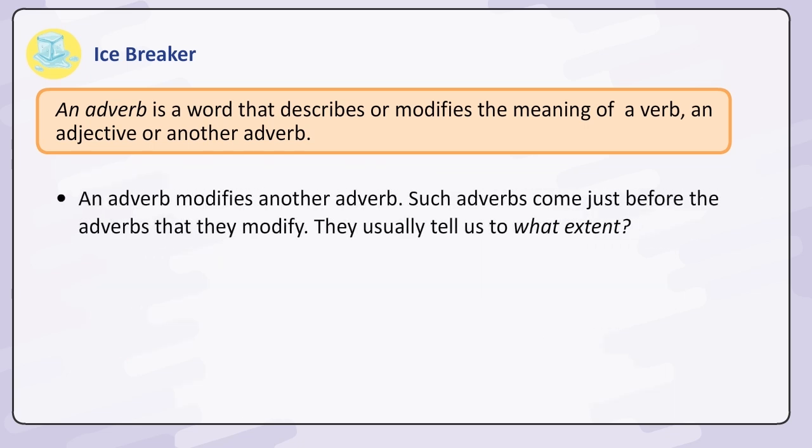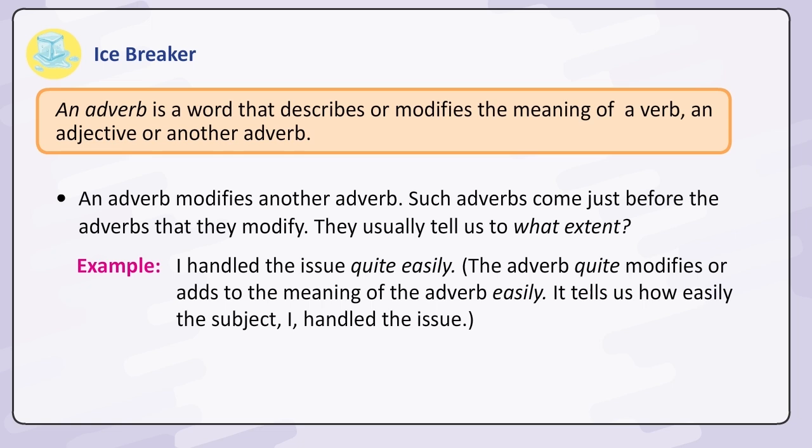An adverb modifies another adverb. Such adverbs come just before the adverbs that they modify. They usually tell us to what extent. Example: I handled the issue quite easily. The adverb quite modifies or adds to the meaning of the adverb easily. It tells us how easily the subject I handled the issue.